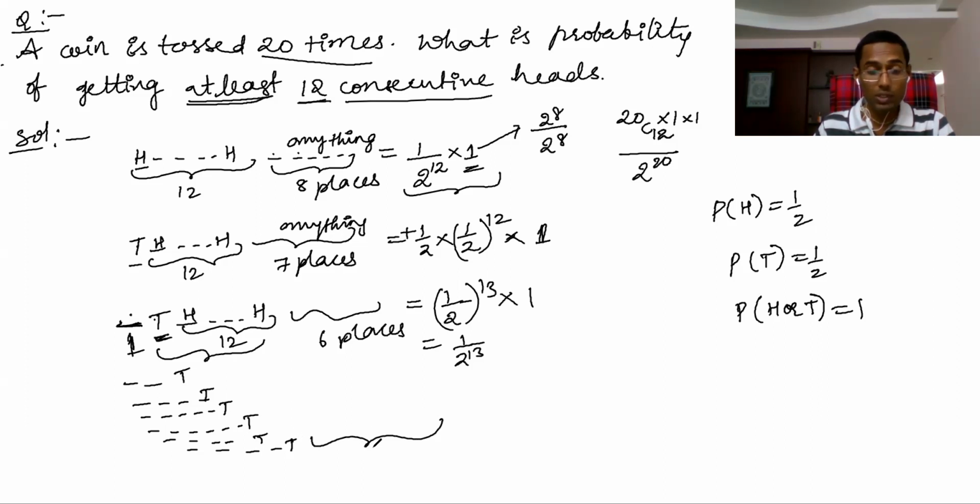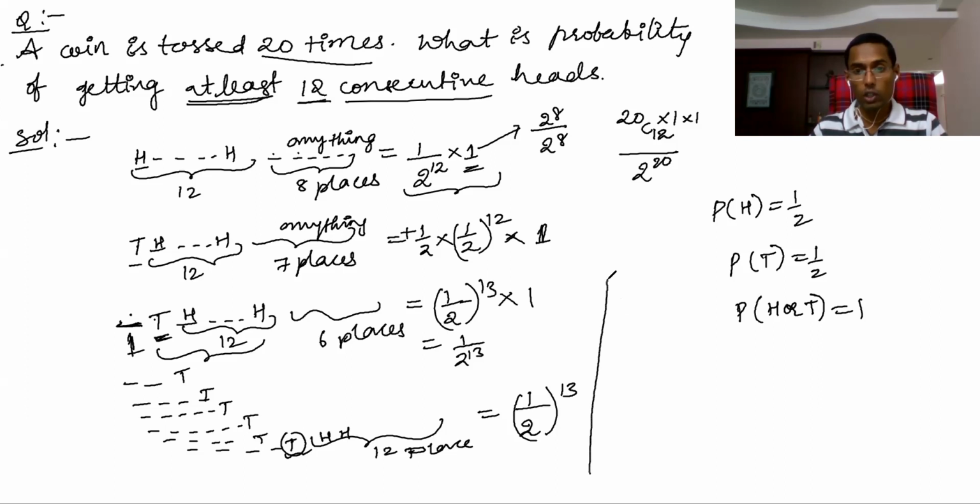Remaining, how many places will be there here? Remaining 12 places will be there. Hope you understand this. So 1 by 2, remaining 12 places. First 7 places, and this is the eighth place, tail. This is 1 by 2, and then this is again head. So 1 by 2, 1 by 2, 1 by 2. This is 1 by 2 all to the power of 13.